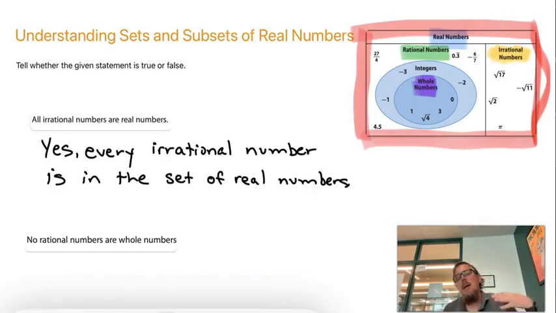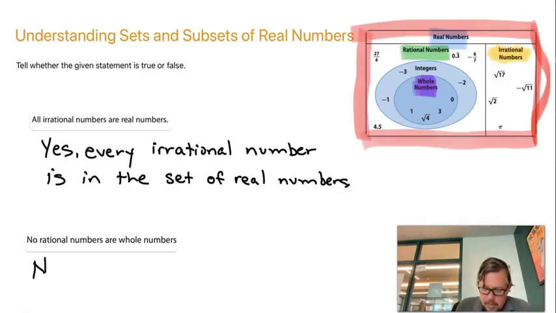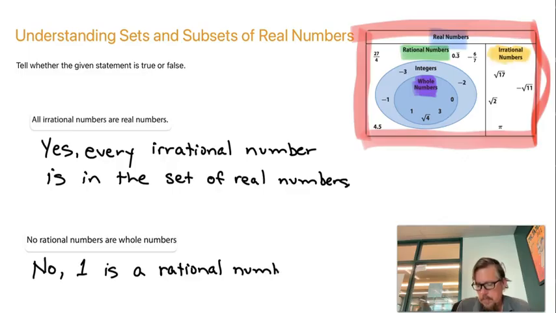A counterexample means an example that disproves the statement. So it says no rational numbers are whole numbers. We could say, no, this statement isn't true. 1 is a rational number. That is also a whole number.